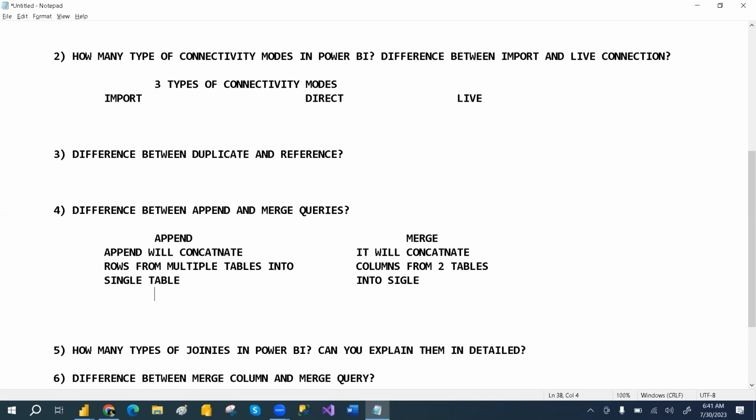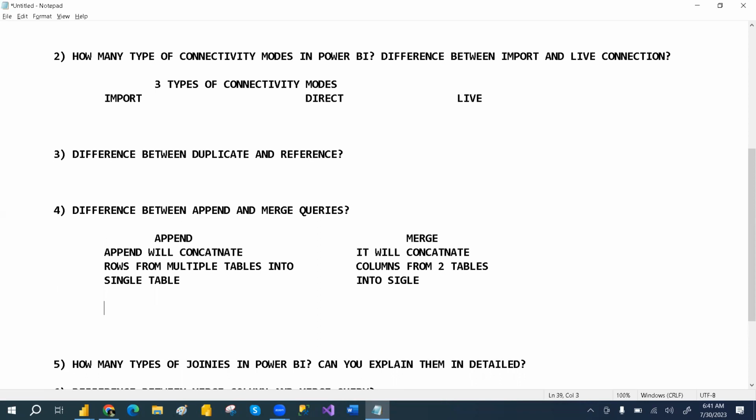There are some data type differences too. For append, there is no need to have the same data type, whereas for merge, we should have the same data type. Append can append multiple tables, more than two tables at a time, but merge will merge only two tables at a single time. So there are differences. When you go through these videos, you will understand very clearly, guys.